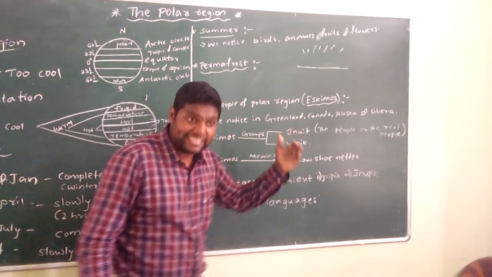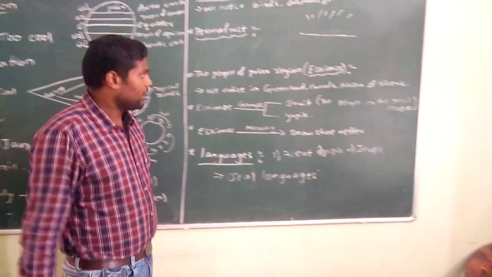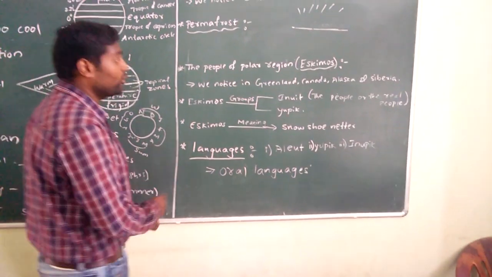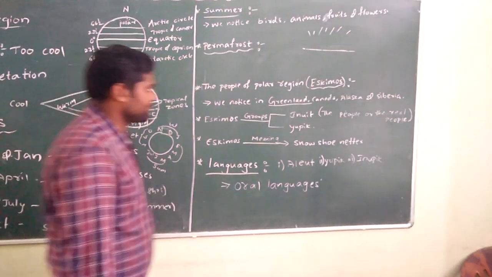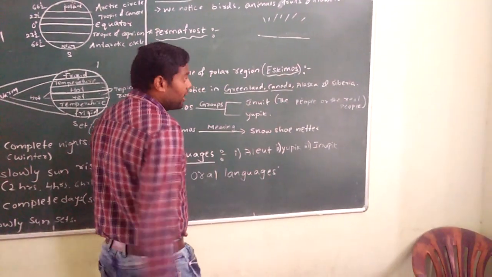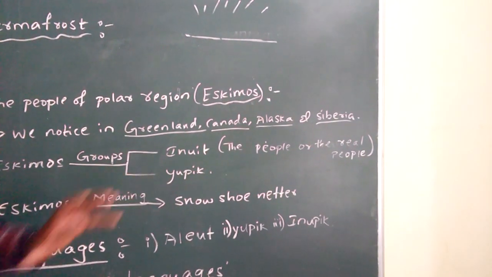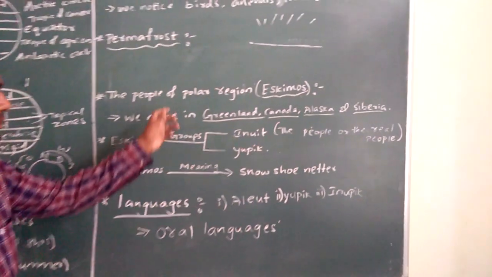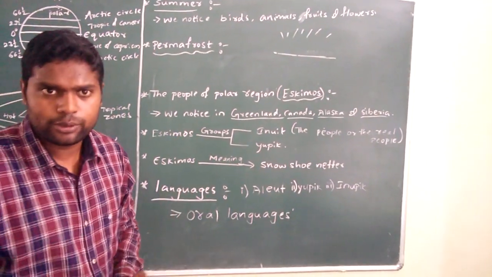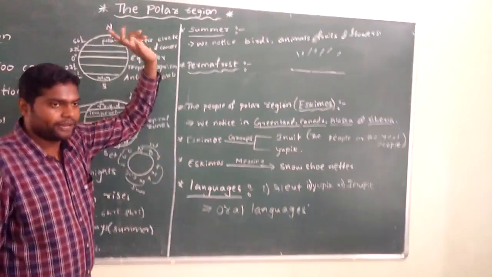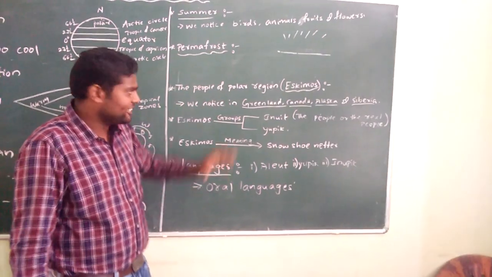What do we call them? Eskimos. Where do we find or notice these Eskimos? We notice Eskimos in Greenland, the biggest island in the world, Canada, Alaska and Siberia. These are the four places where we notice the Eskimos. Once again, in this lesson we are going to discuss a specific group of people who live in the North Polar region. Who are the Eskimos, and where do we notice this group of people?